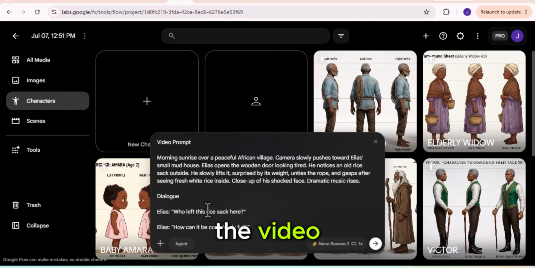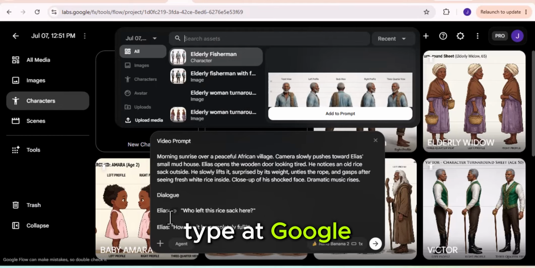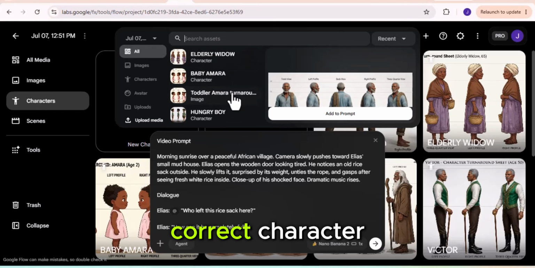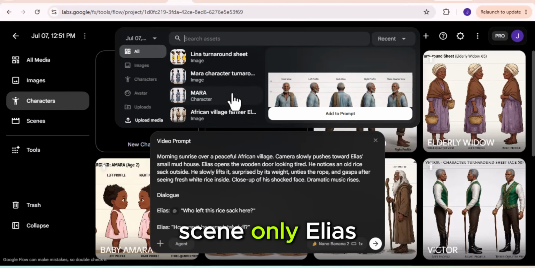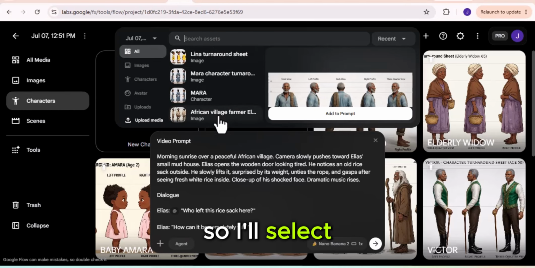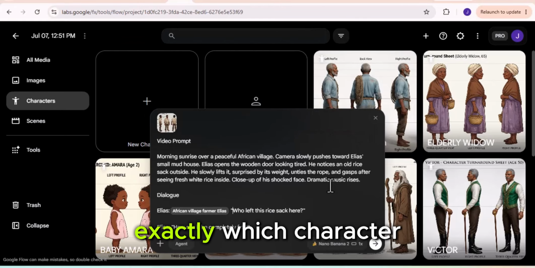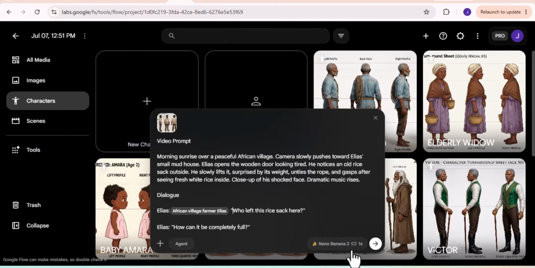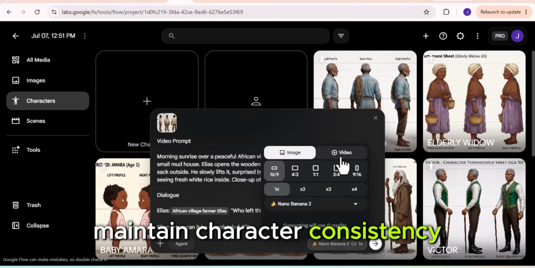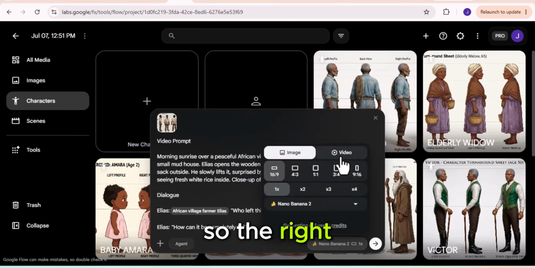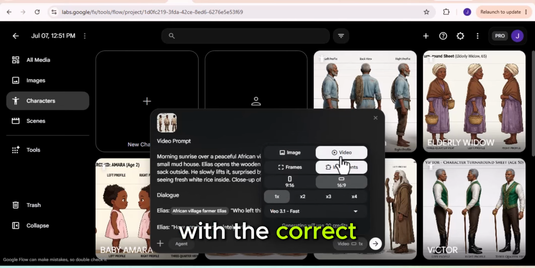Before you generate the video, there's one very important thing you need to do. Anywhere you see a character's name in the prompt, type the @ symbol right before the name. The moment you type @, Google Flow will display all the characters you've already created. Simply select the correct character. In my first scene, only Elias appears, so I'll select only Elias. This step is extremely important because it tells Google Flow exactly which character should appear in the scene. It also helps maintain character consistency throughout the entire movie, so the right character speaks at the right time with the correct appearance.